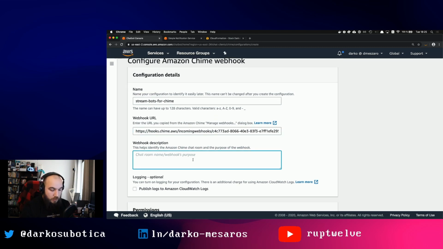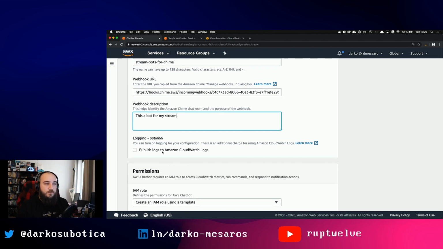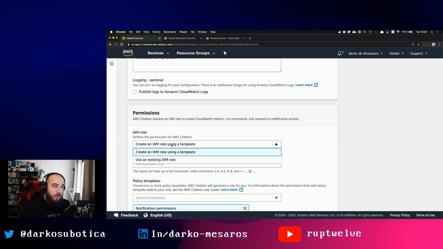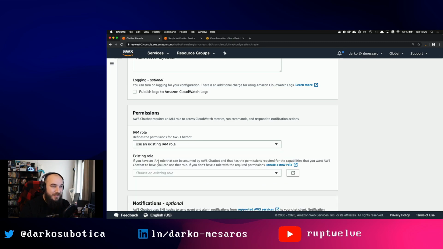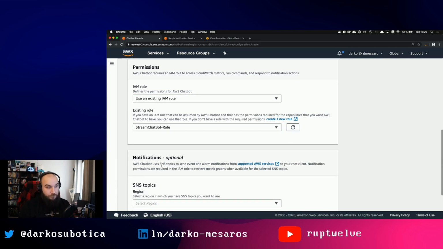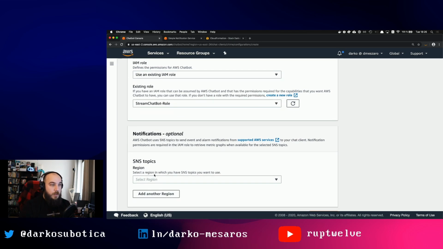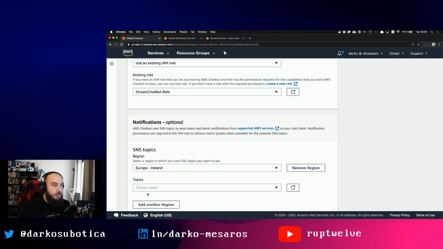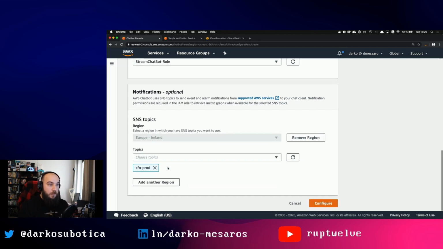So if I go here, this is the bot form. There you go. Again, the same thing as before. We can publish the logs to CloudWatch. I don't want to do that. Now, instead of creating a new IAM role, I'm going to choose an existing one because I have it created. This is the Stream chatbot role, the one we created before. Also, I'm going to choose SNS because it's very simple to show. EU Ireland, and now choose CFN prod and go ahead and configure.